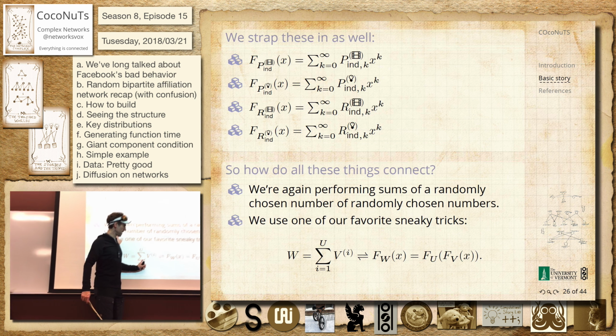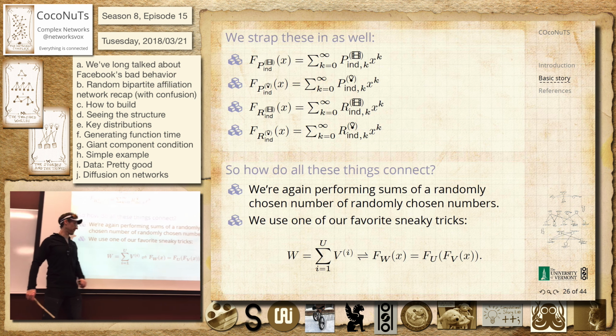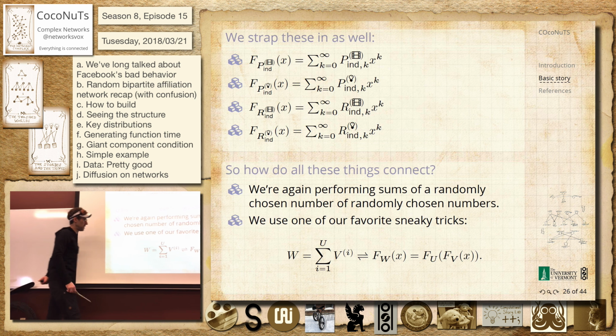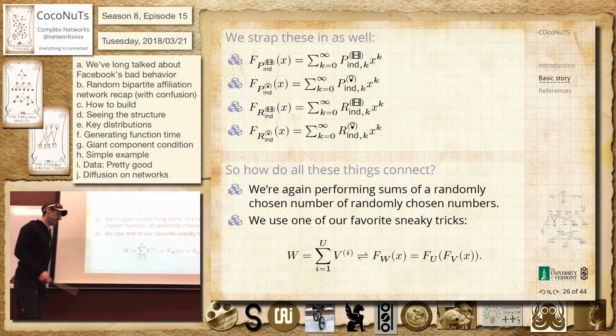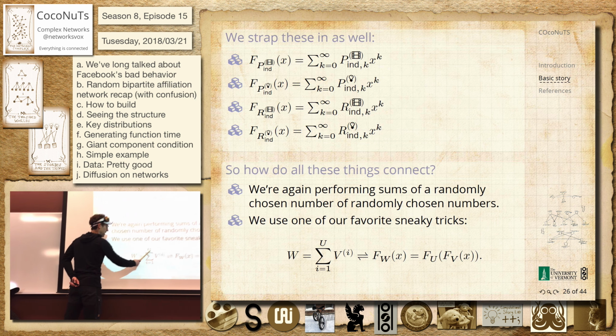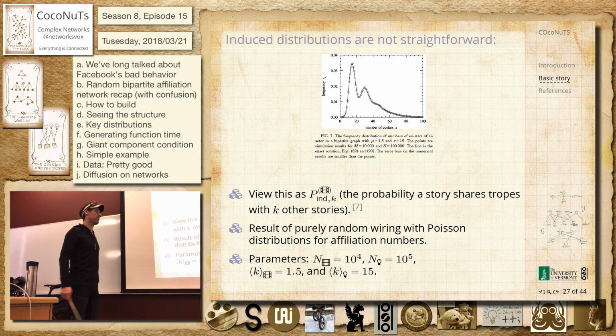So this is our old story, a beautiful thing for generating functions. If we have a variable, again, we roll some weird die, it gives us some number, 7. Then we go to another one and we roll that one 7 times and add them all up. So we've got U, V, we get our new thing W. Then it's a composition of the generating functions to give the new generating function. So that's something we use over and over with these random networks, because we hit a node, it has so many other friends, and we want to know how many friends they have total. I got to this example